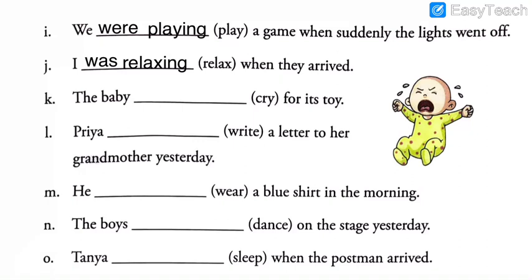Okay, so I hope that you have written the answer. Here the baby means we are only talking about one baby. If it was plural, it could be the babies. But here as it is singular, we have to use was. The baby was, cry will become crying, C-R-Y-I-N-G. So the baby was crying for its toy becomes the past continuous sentence. I mean to say a perfectly framed sentence, not past perfect continuous.